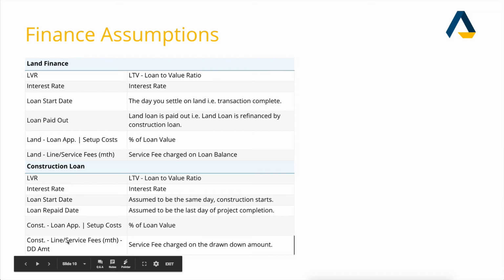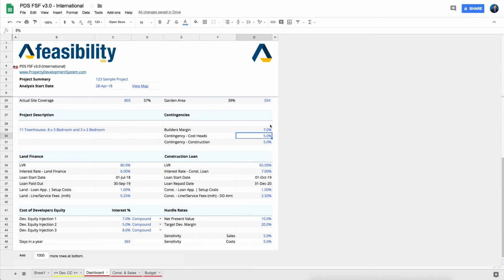And for the line service fee per month, DD stands for drawn down amount, so the service fee is charged on the drawn down amount, not the total loan amount. So these are the assumptions that you have to make for your land finance and your construction finance, and you can find these out and put these values in here.